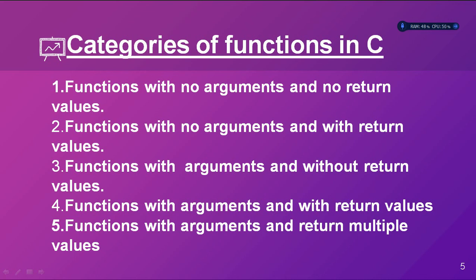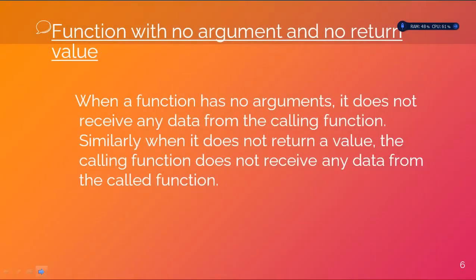The third one is function with arguments and without any return value, and function with arguments that also returns some value to your main function. The last category is function with arguments that returns multiple values to your main function. We'll see each and every category in brief. The first category is function with no arguments and no return value. When a function has no arguments, it doesn't receive any data from the calling function.